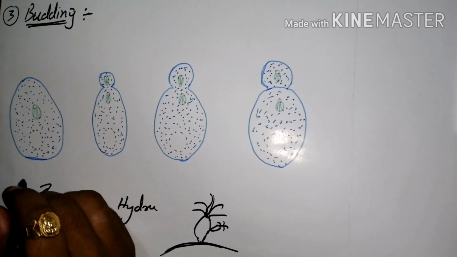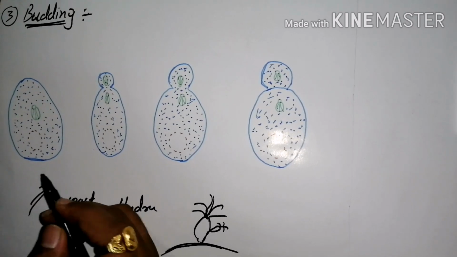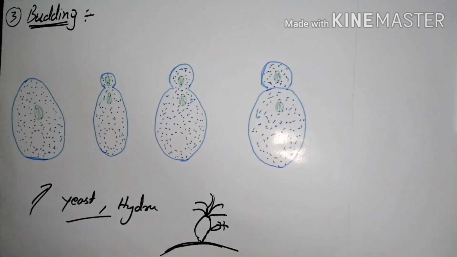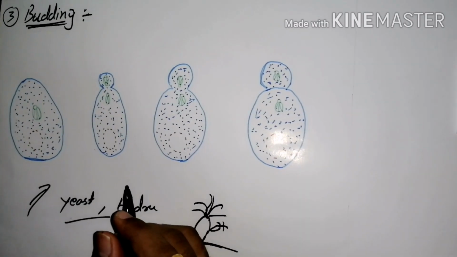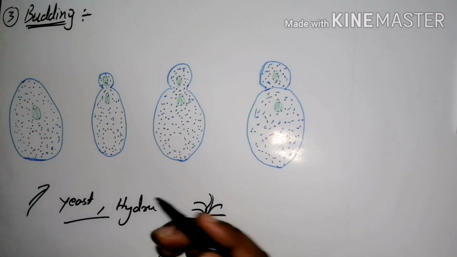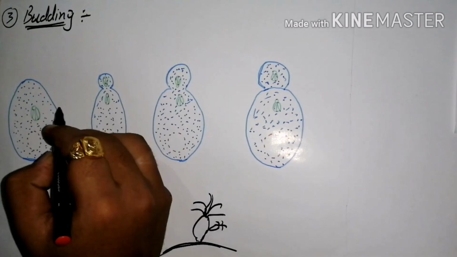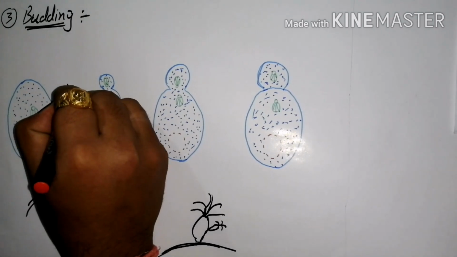In multiple fission we studied that the nucleus divides repeatedly in the karyokinesis process to form nuclei. Similarly, here also mitotic division takes place, but here the nucleus is divided into two types.